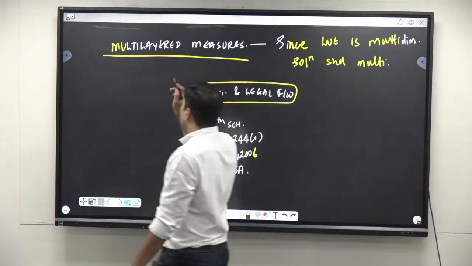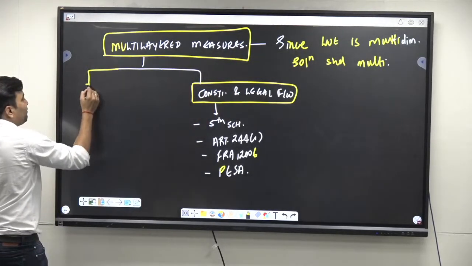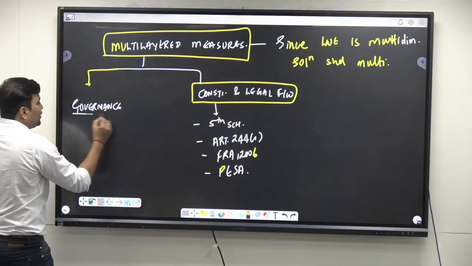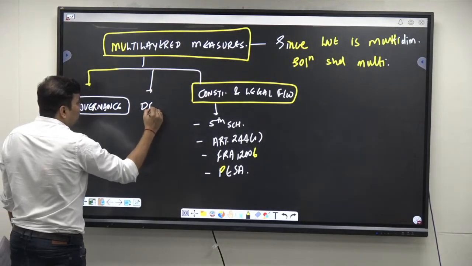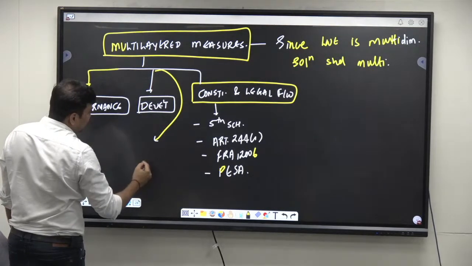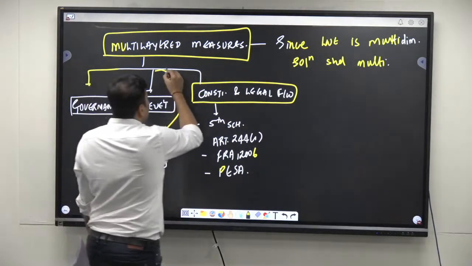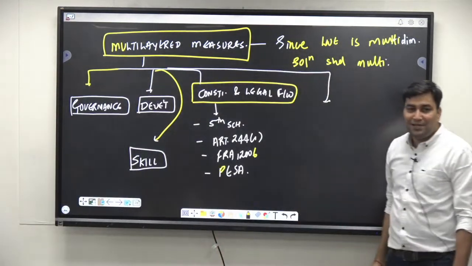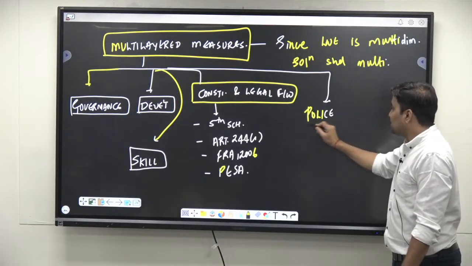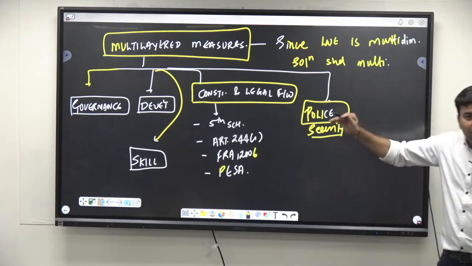So if the problem is multidimensional, your solution should be multidimensional because there should be better governance. Governance deficit should not be there. There should be focus upon development, right? Along with development, there should be focus upon, I would say, skill development and employment generation. Also, that does not mean we should tolerate the violence. For violence, effective policing measures are necessary. That is security-based measures. Correct? This means it is multi-layered.